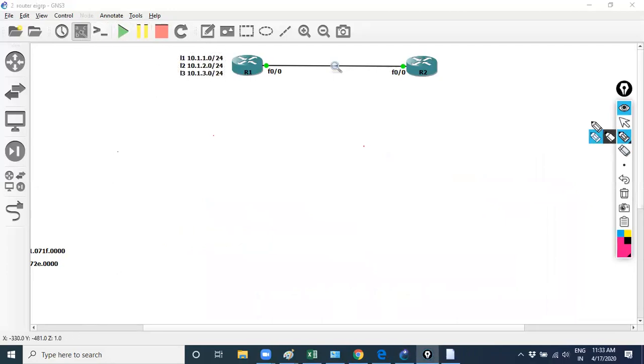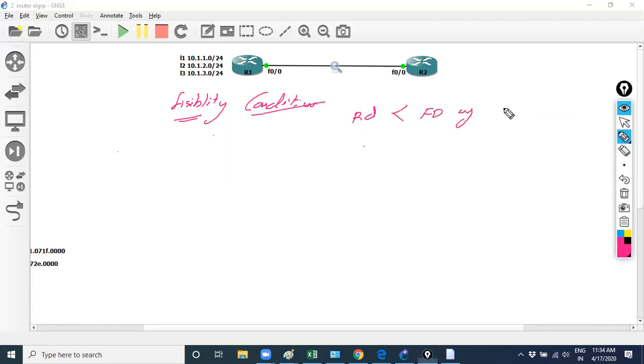Do you know about the feasibility condition as we discussed? The RD of the backup path should be less than the FD of the successor.